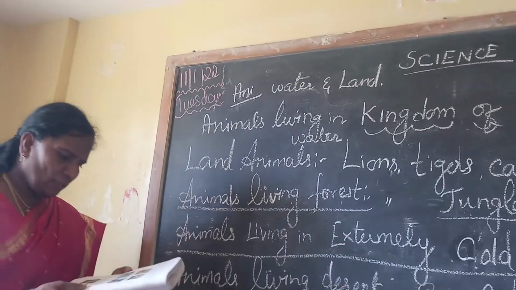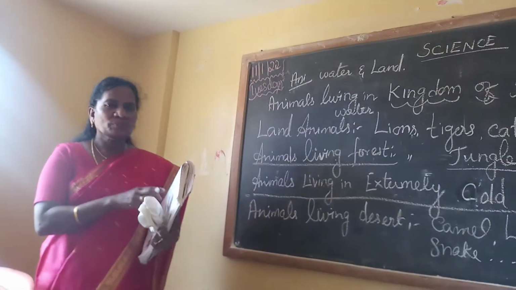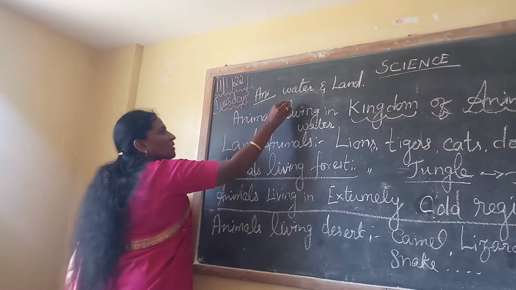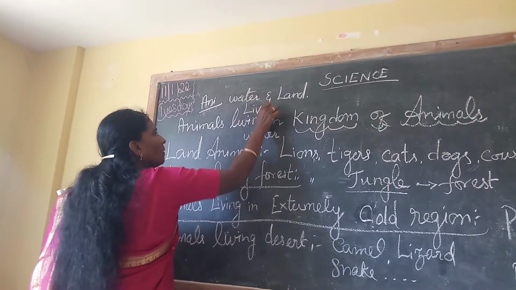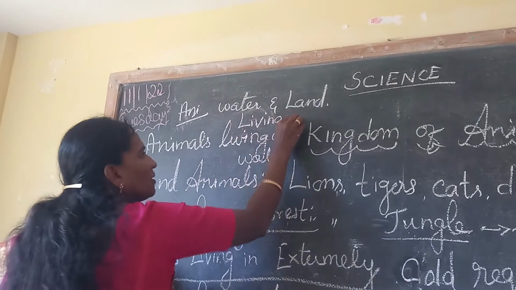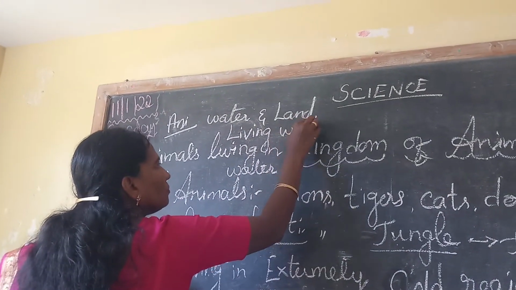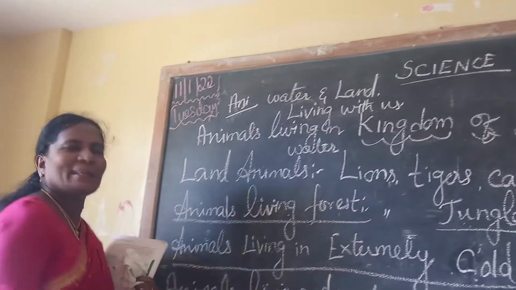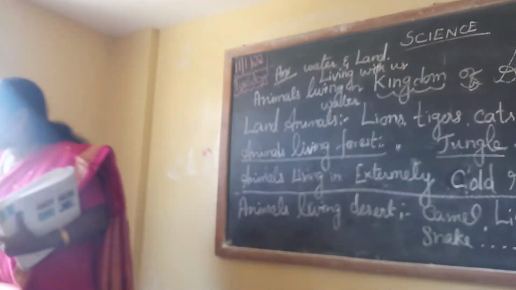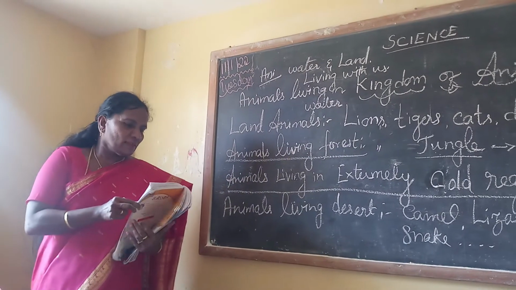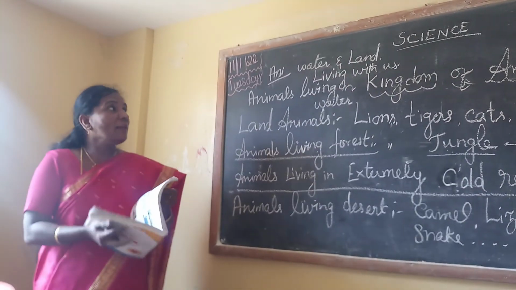Now we are clear, children? Any doubt in that one? Then animals living with us: domestic animals living with us. Is it clear? If you have any doubt, you can ask me in the next class. Now you know this is the lesson topic.